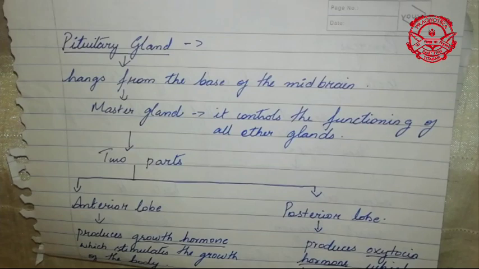The anterior lobe and the posterior lobe are responsible for secreting two types of hormones. The anterior lobe will secrete one set of hormones and the posterior lobe will secrete another. When it comes to the anterior lobe, it is responsible for producing growth hormones. That means it is responsible for stimulating the growth of your body.